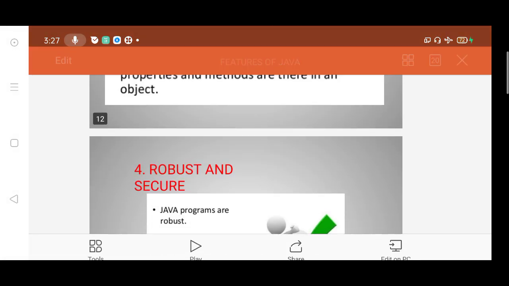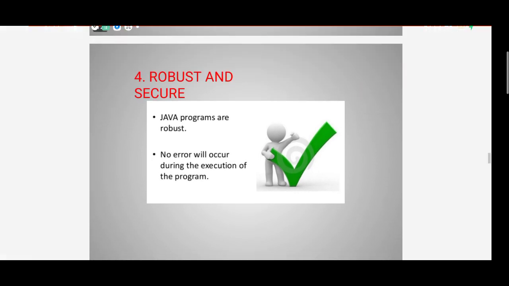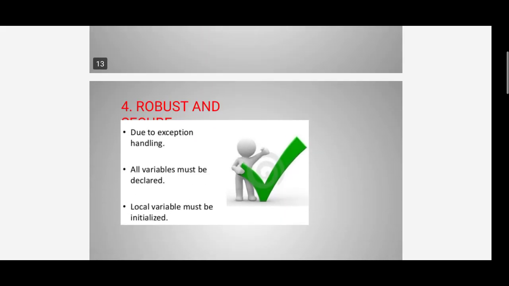See in the class, robust and secure. Java programs are robust. No error will occur during the execution of the program. Due to exception handling, all variables must be declared anywhere. Local variables must be initialized.